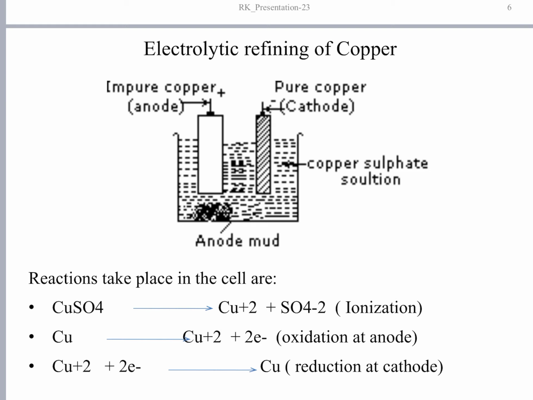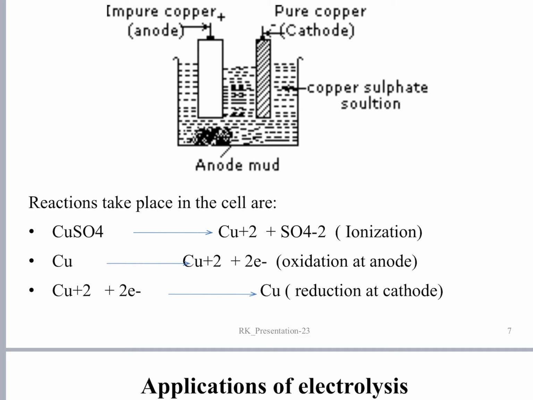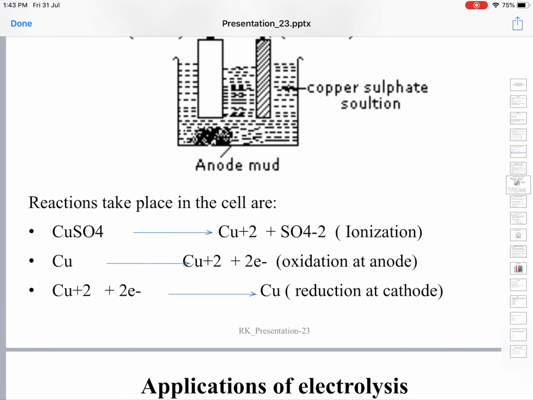Now we know what reactions take place in the cell. Copper sulfate, being an electrolyte, when dissolved in water ionizes into cupric ions, Cu2+, as well as sulfate ions, SO4 2-. So copper sulfate ionizes into Cu2+ and SO4 2-.